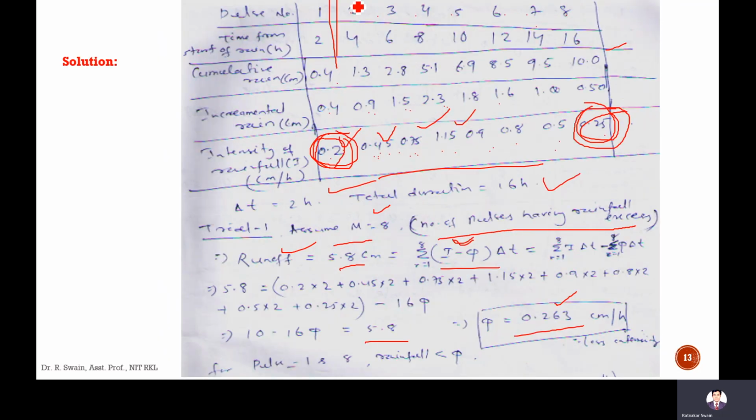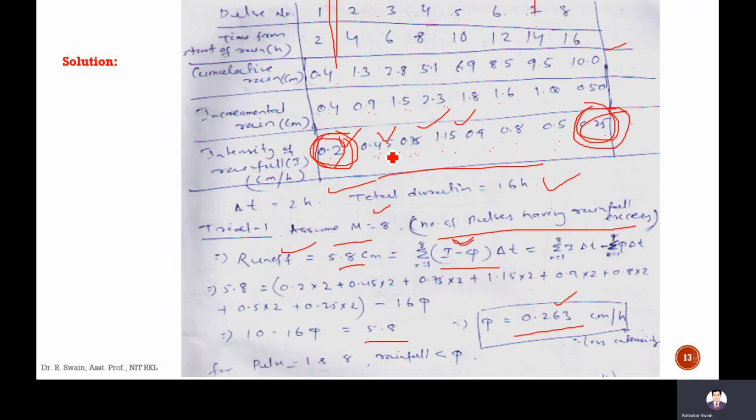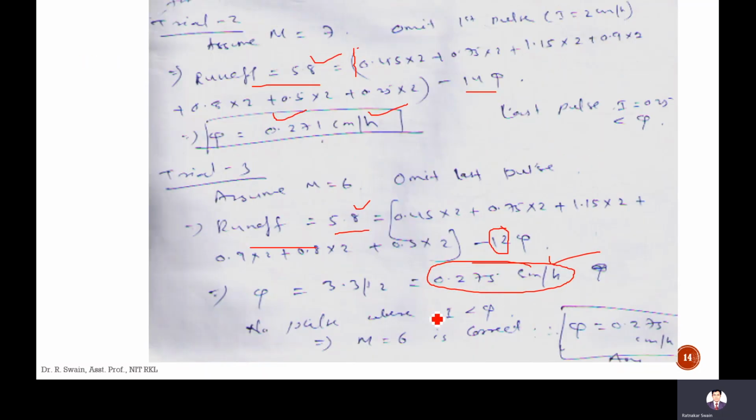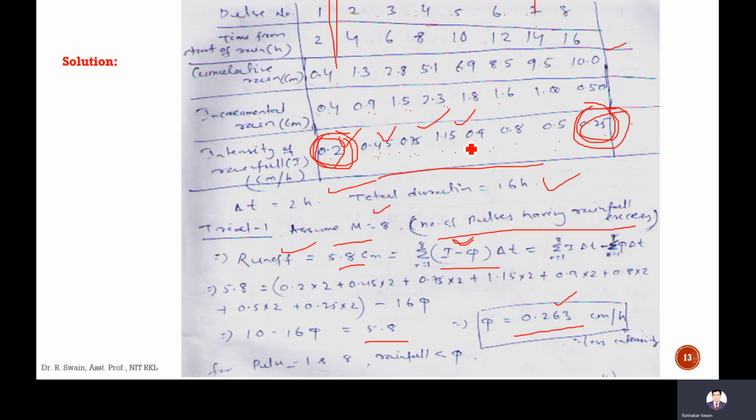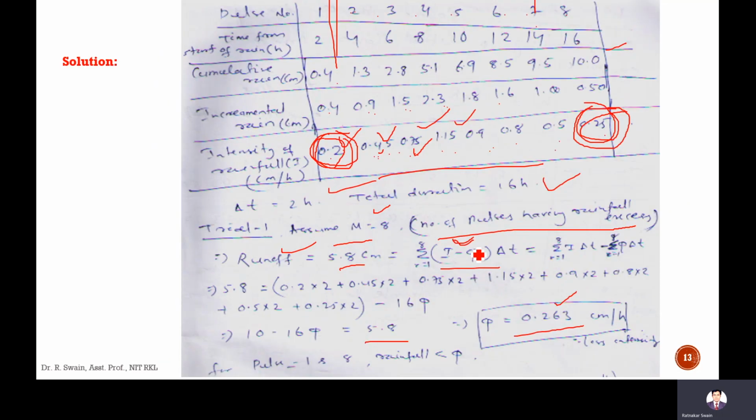And the rainfall excess occurs only in the 2 to 7 time steps. There is no pulse among these where I is less than phi. It is 0.275; it is not less. Since all these values are more than 0.275, there will be runoff.